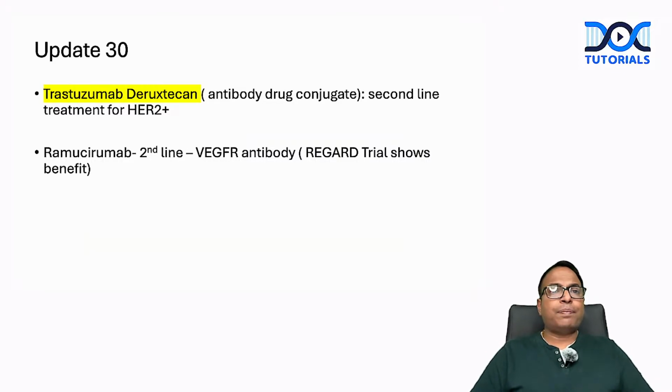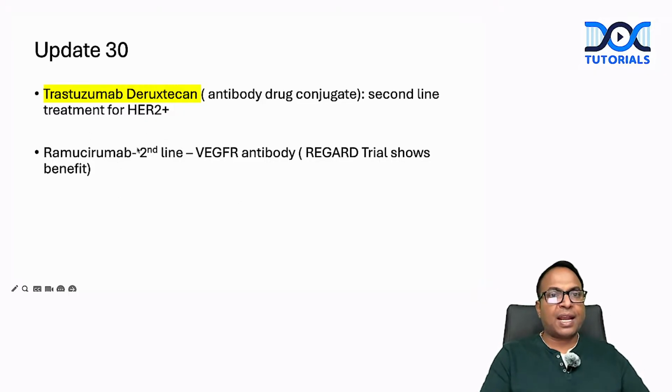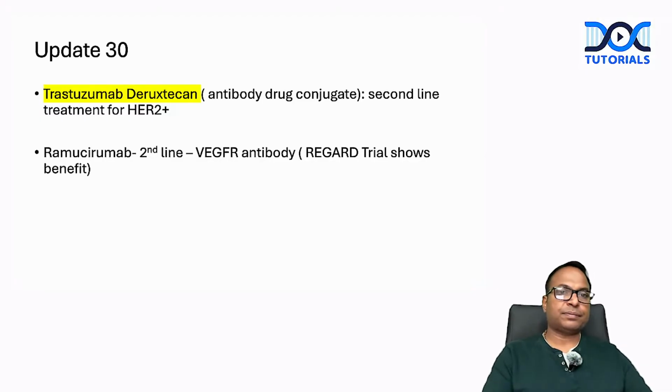Along with trastuzumab, they have added trastuzumab deruxtecan, an antibody drug conjugate, as a second line drug for HER2 positive cases. If trastuzumab is not effective, we can add trastuzumab deruxtecan now. And ramucirumab is already there in the old edition. It is a second line drug for patients, a VEGFR antibody. The REGARD trial shows ramucirumab is a beneficial second line drug.